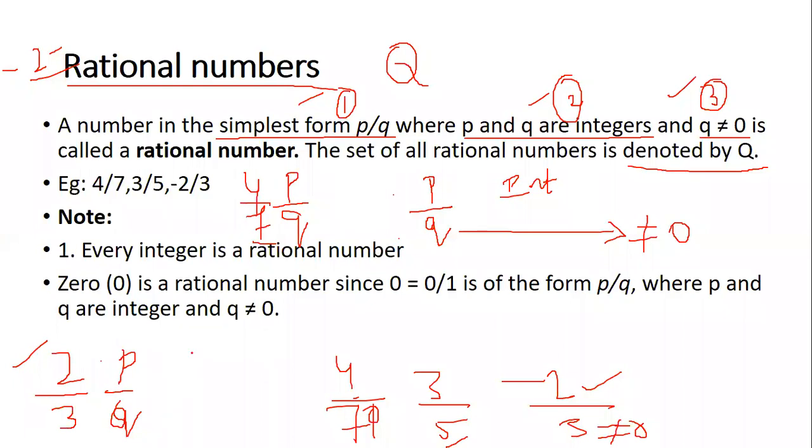Okay, you want one more example? 5 by 10. Even if you simplify it, it will be 1 by 2. Even this is a rational number because it is P by Q and Q is not equal to 0.